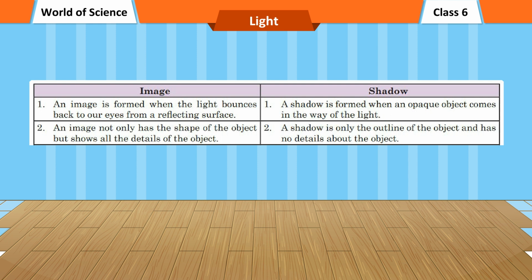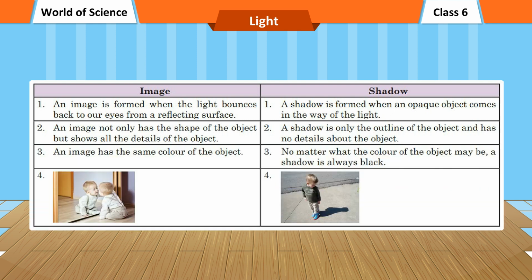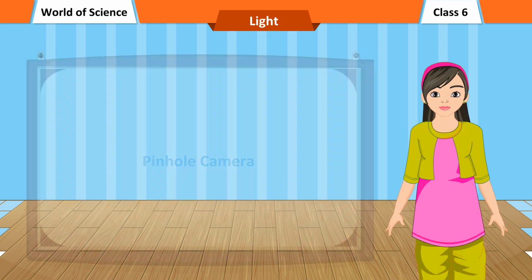2. An image not only has the shape of the object but shows all the details of the object. A shadow is only the outline of the object and has no details about the object. 3. An image has the same color as the object, no matter what the color of the object may be. A shadow is always black.